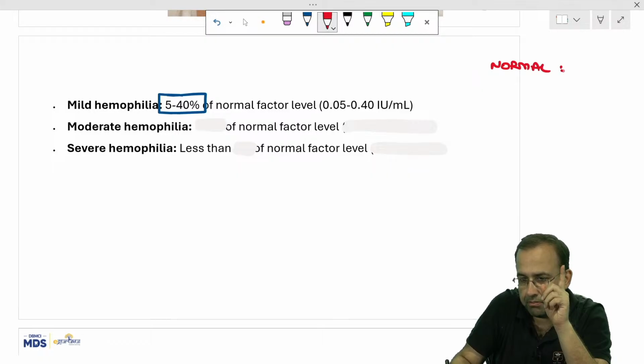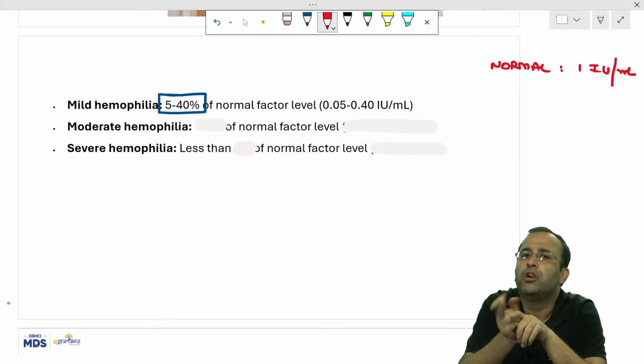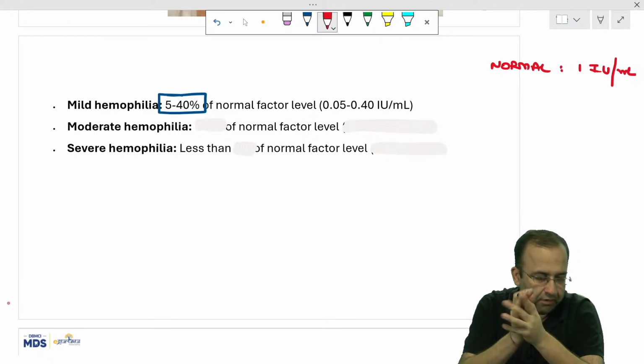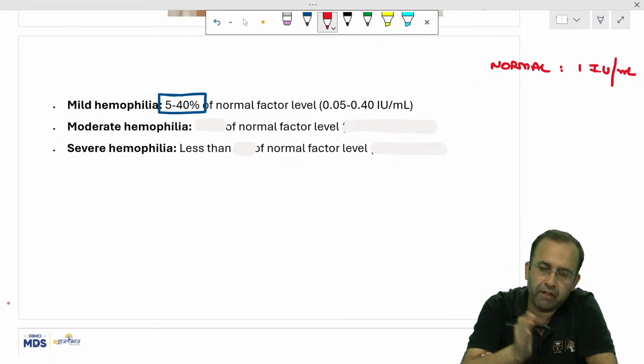Normal, keep it simple, is 1 international unit per ml. So 40% of it is 0.4. You can remember it either way, 0.05 to 0.4 international units per ml or 5 to 40%.